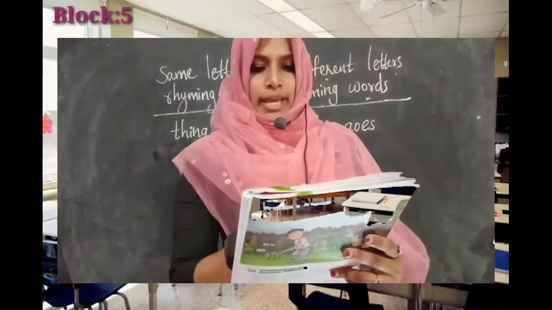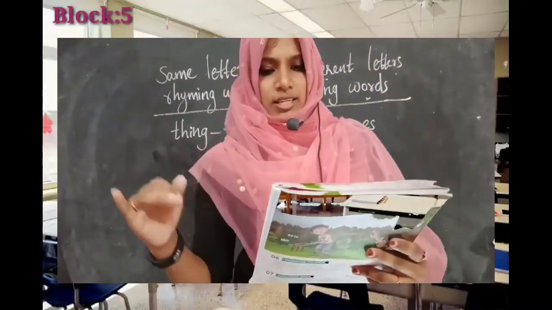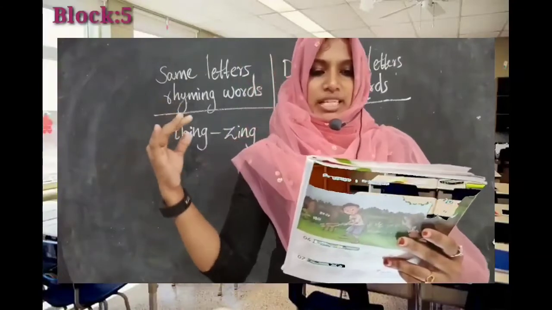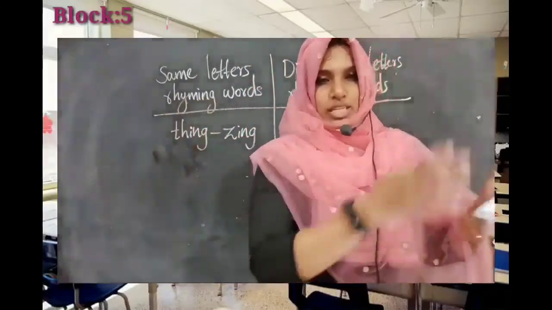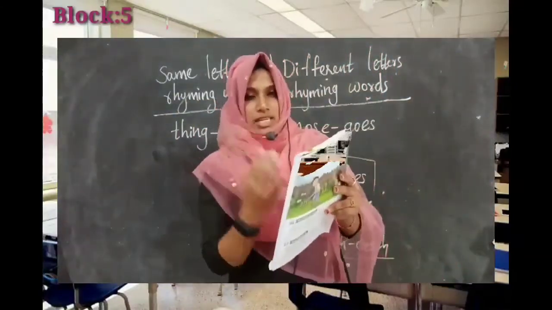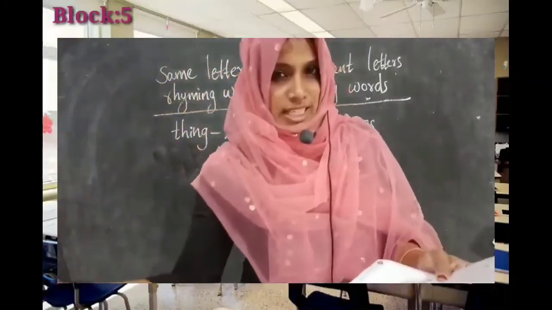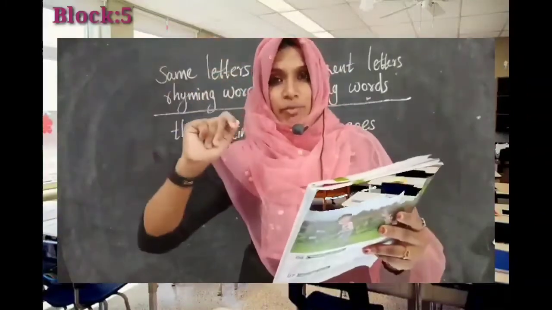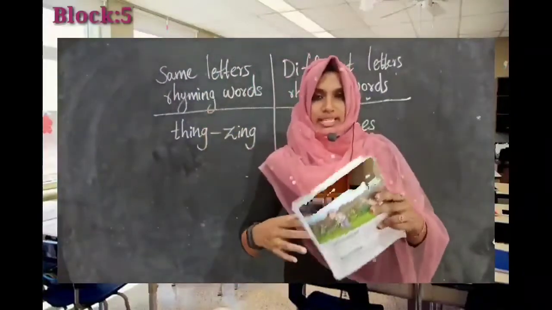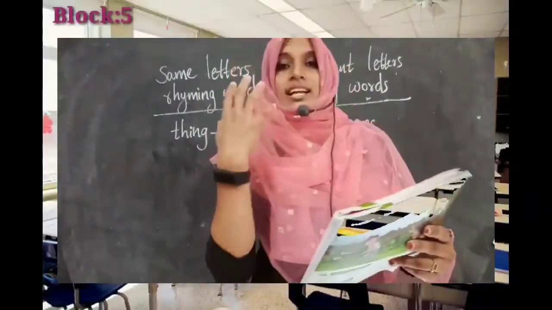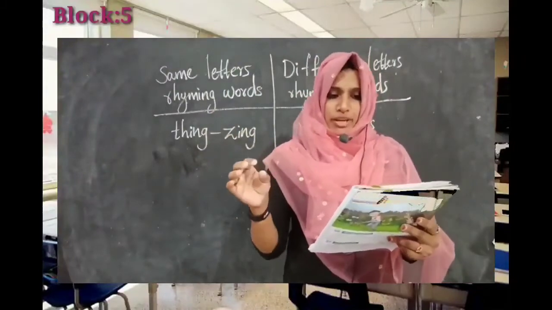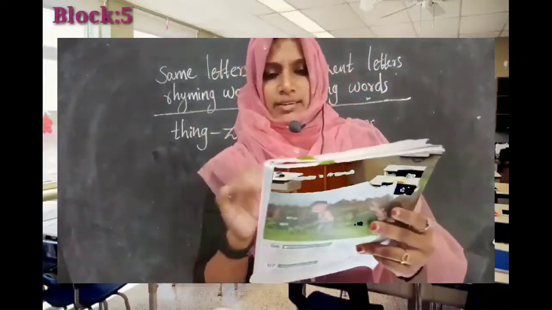Then read the poem again and write 5 things that you found really funny or silly in it. So here some funny things, some silly things are given in this poem. So you have to find out what they are. Yes, such as comb our hair, move on our hand, smile with your eyes and laugh with your nose, and all. You have to find out 5 things and write them.